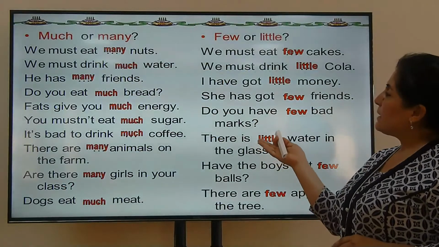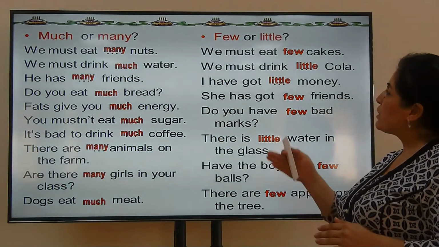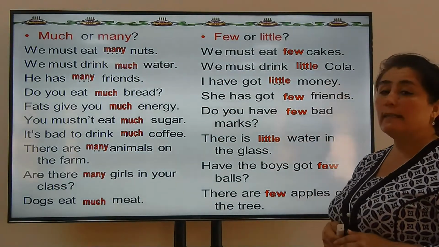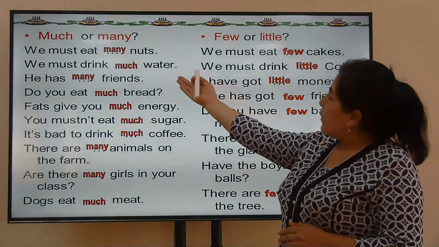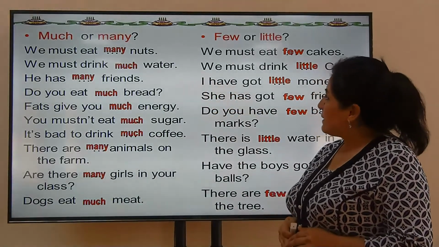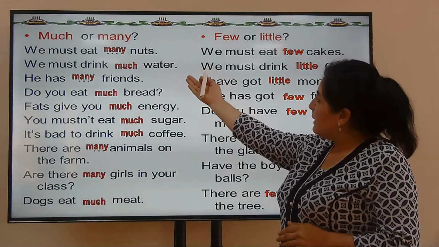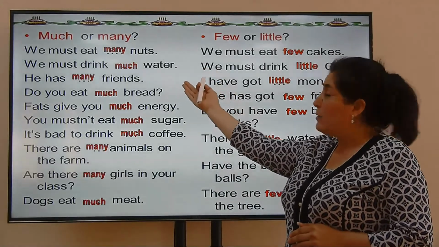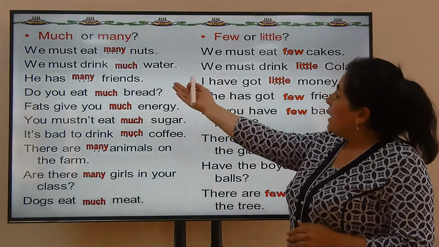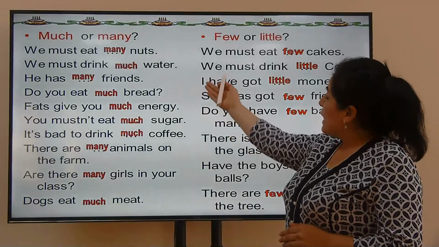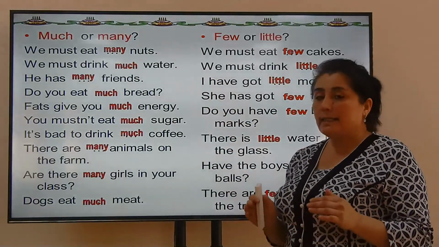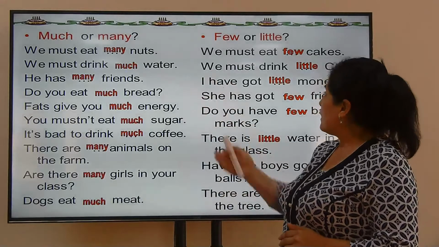Here are examples for much or many and few and little. For example, we must eat many nuts. So here we use many. Nut is a countable noun. That's why we use many. We must drink much water. Here, water is uncountable. That's why we use much.